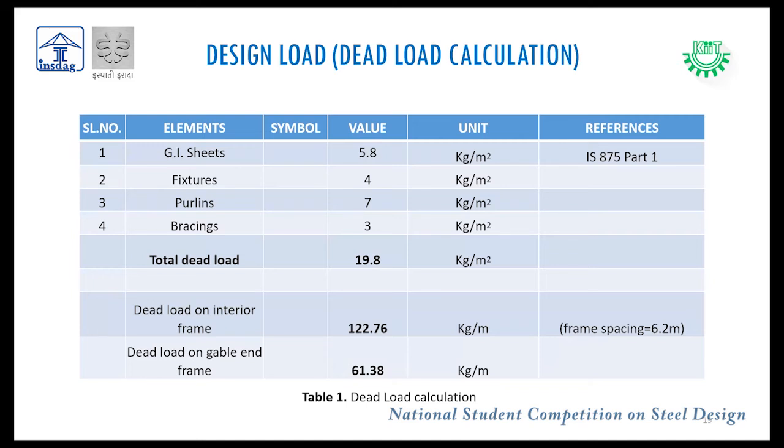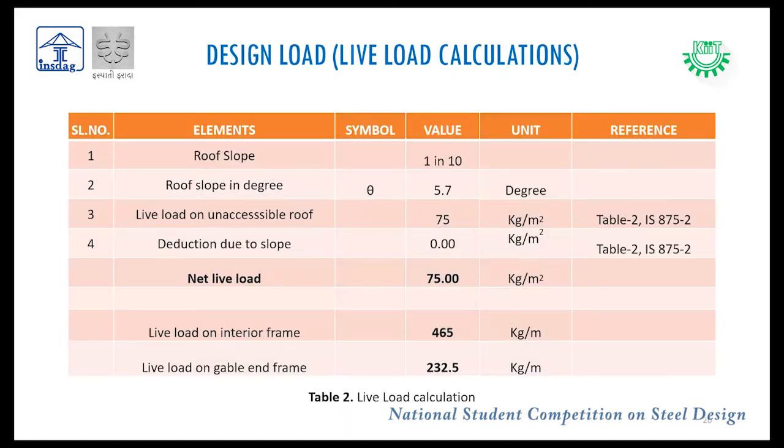Dead load on interior frame, as usual, was 122.76 kg per meter. Dead load on the gable end frame was 61.38 kg per meter. This is the live load calculation.